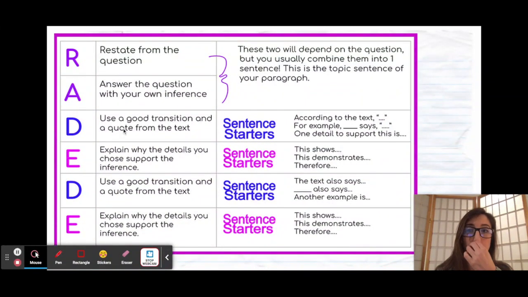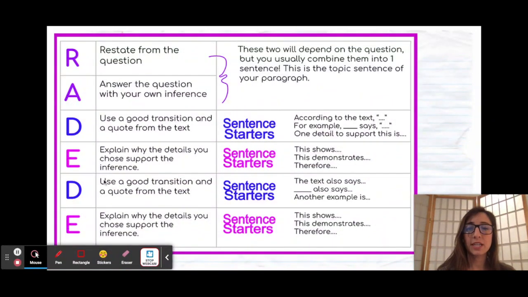Next, you have a transition and a detail. D is for detail. So some sentence starters are right here: according to the text, for example, blah, blah, blah says, or one detail to support this is. Next, you need to explain that detail. Why does the detail you chose support the inference that you made? Why does your detail support your claim? So some sentence starters include this shows, this demonstrates, therefore.